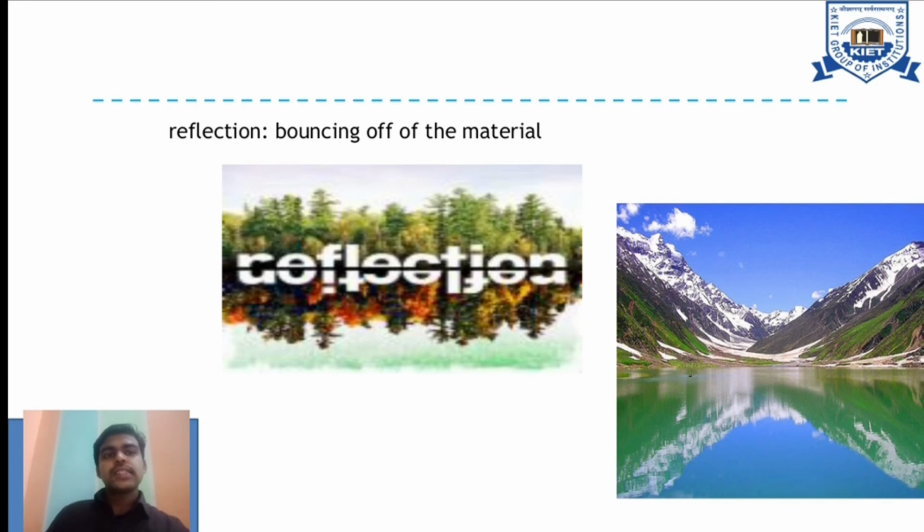Here comes the same point but a different aspect. Here it is the reflection aspect. So bouncing off the material, at the same time bouncing off the mountainous landscape. Look at the figure, two things. Both are reflection only, but it is the same as mirror reflection, bouncing off the material. A common example we can take is a mirror.